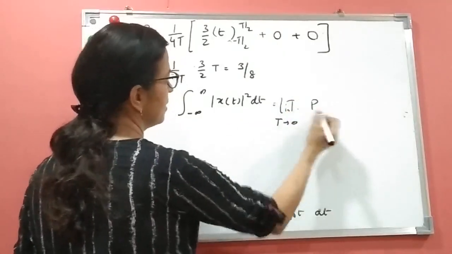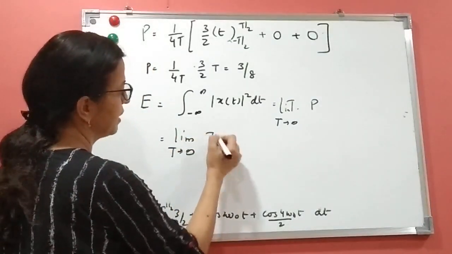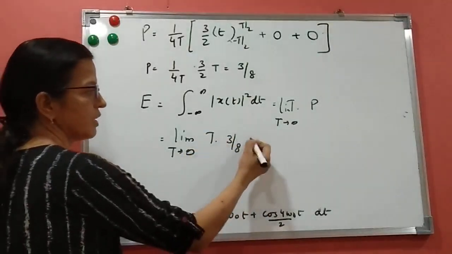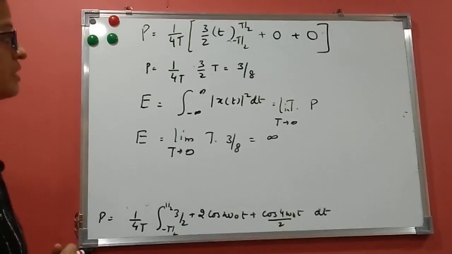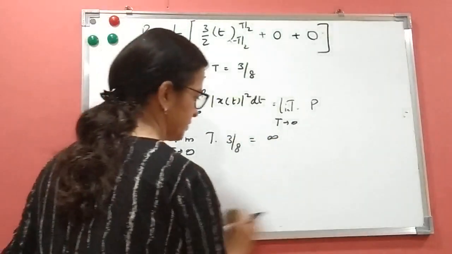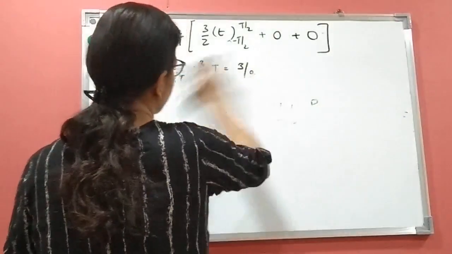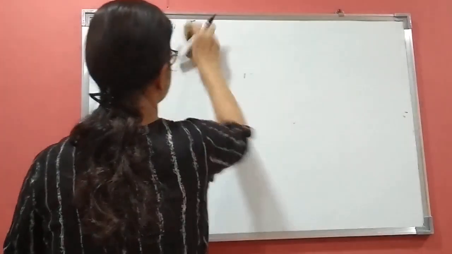So what is power here? We can write limit t tends to infinity t times power. Power is 3 by 8. So when you put t as infinity, you are going to get infinity. So the energy of this signal is infinite. Okay, the energy of any power signal you are going to get infinite. Okay, let us see the problems on discrete time signals.